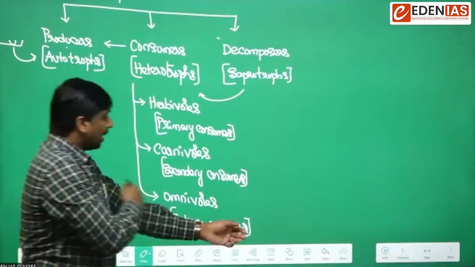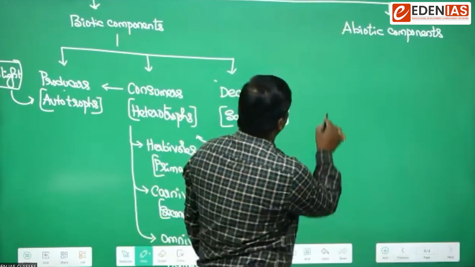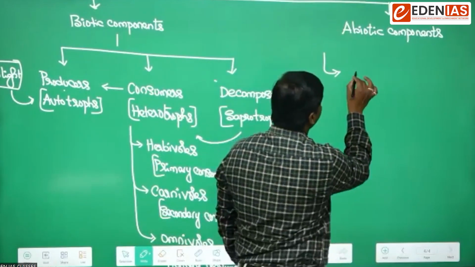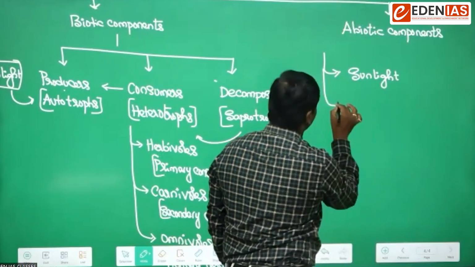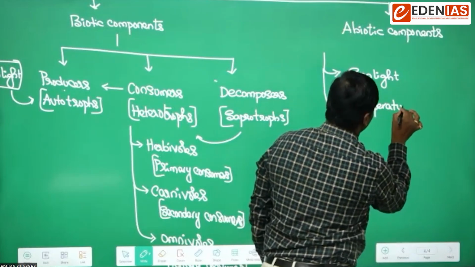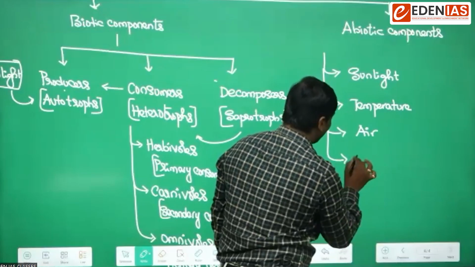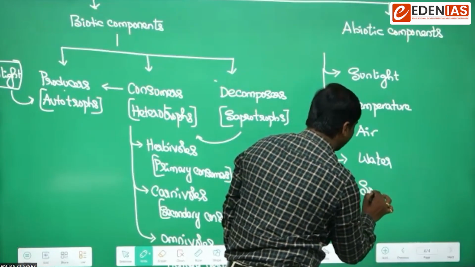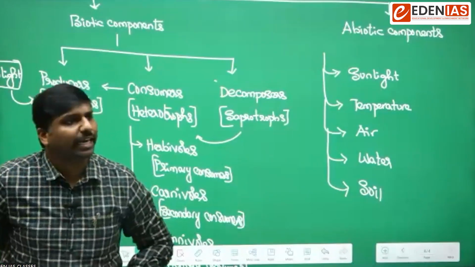Then apart from this, if you look at some of the important abiotic components, it is very well understood to you that abiotic components can be sunlight, temperature, pressure, air, water, soil, and all other things.